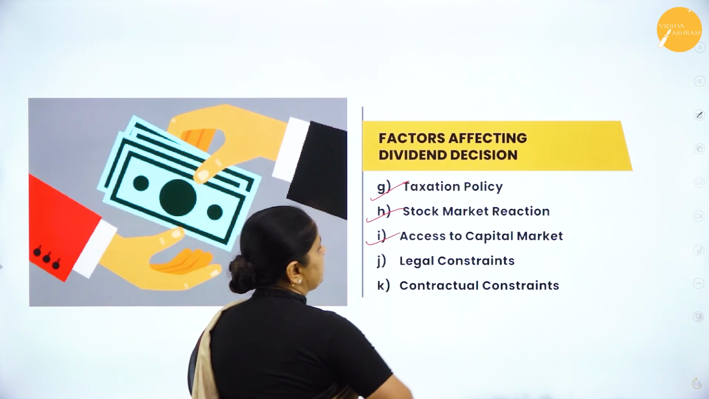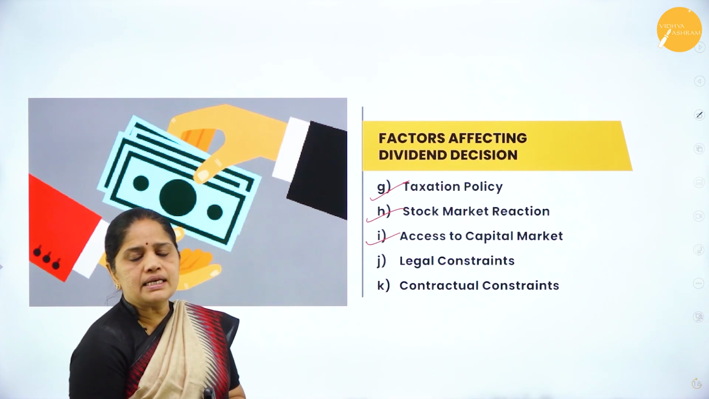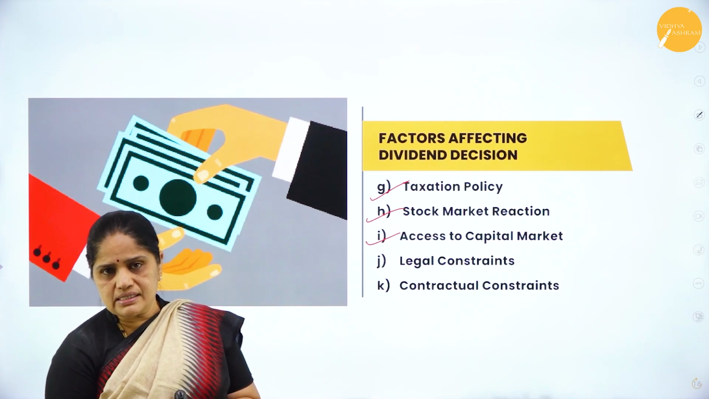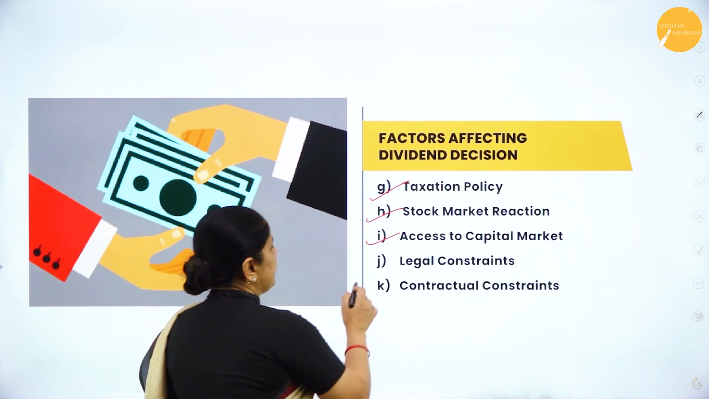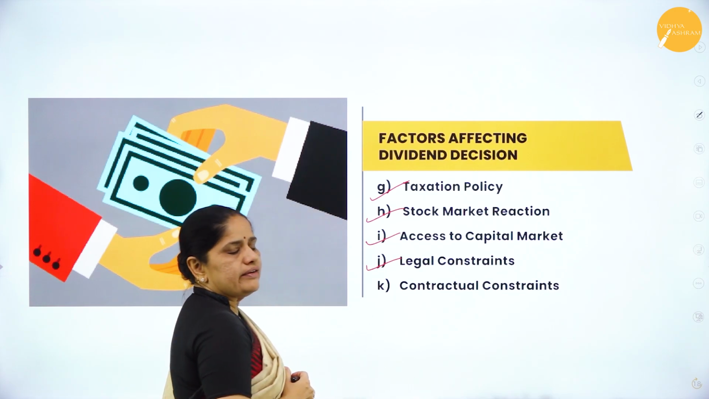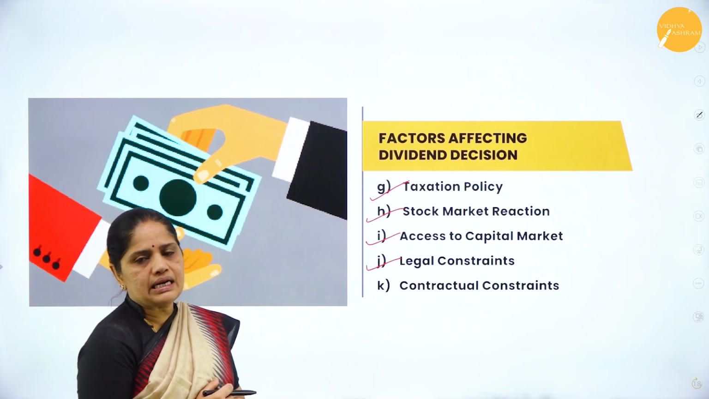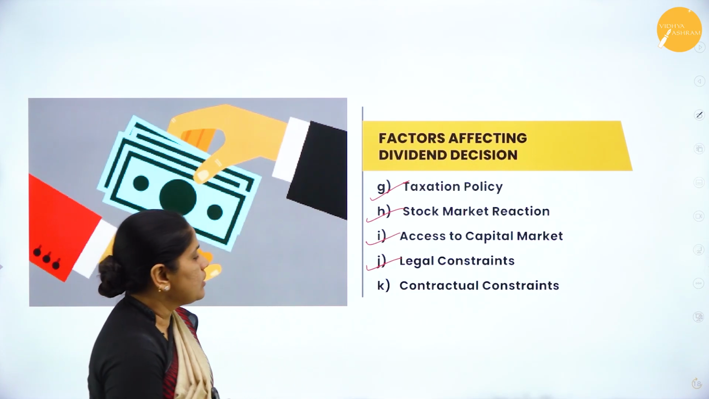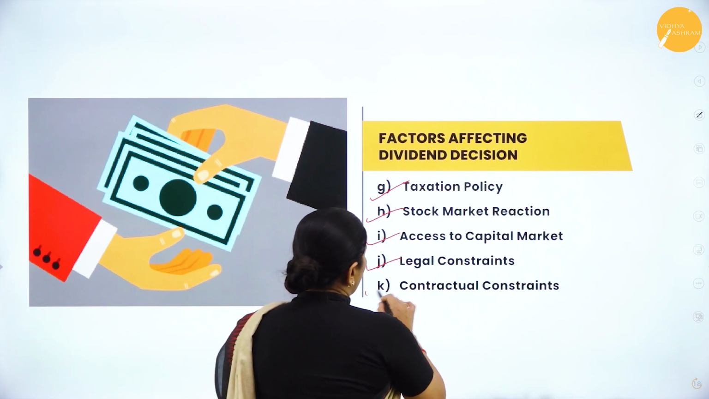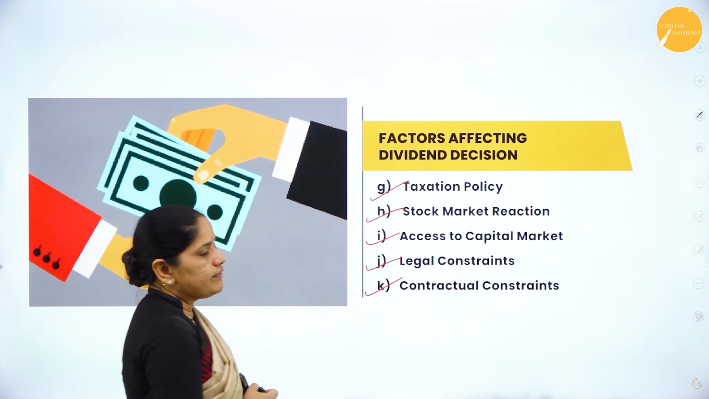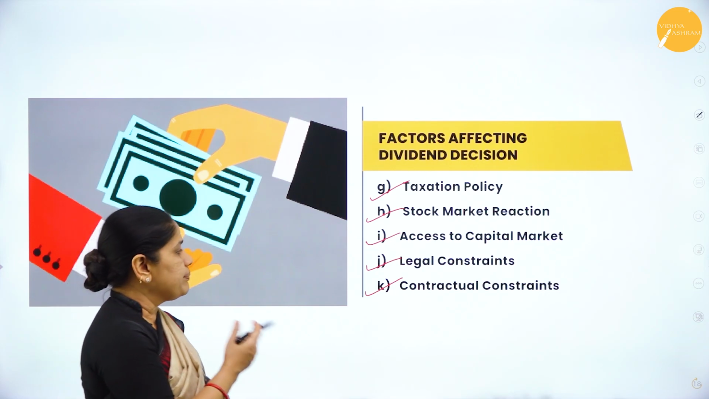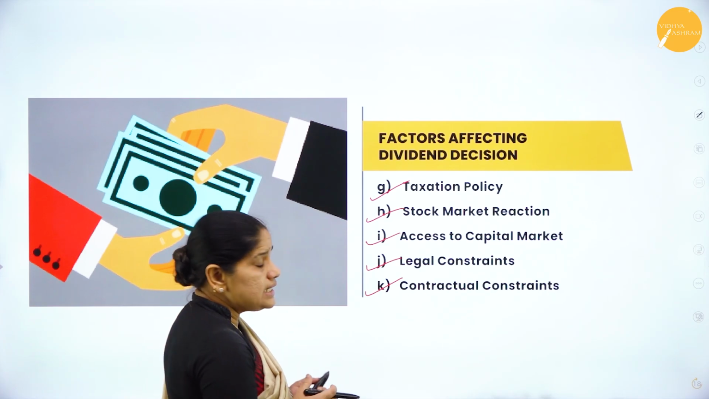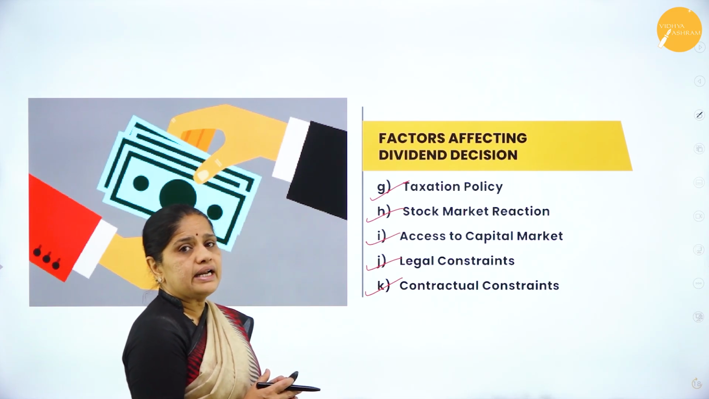Then access to capital market. So if the company is in a position to access the capital market easily, then the dividend decision will be favorable. Then legal constraints. So whatever the legal rules and regulations, they have to be followed by each of the company under the Companies Act of 1956. Then contractual constraints. It refers to certain contracts which the company has entered into between the borrowers and the company. So these are the factors affecting the dividend decision.